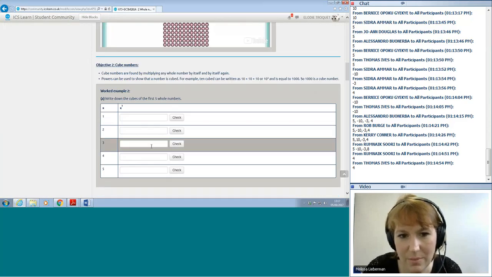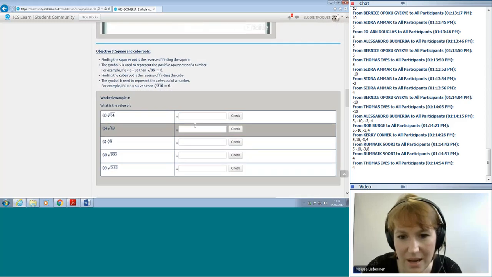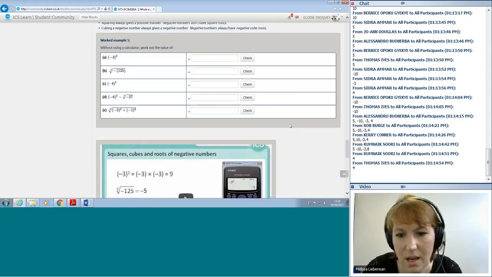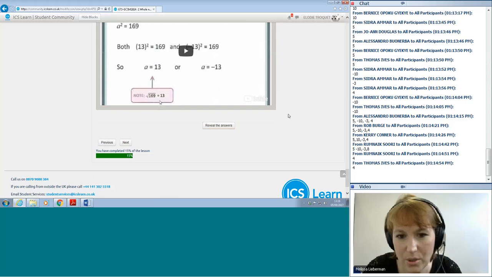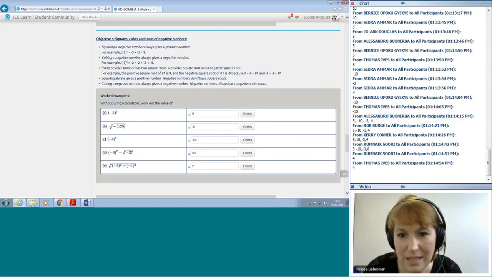Similarly with this one. So this is asking you to type in all of the cube numbers, and then all of the answers are shown in the video underneath. Similarly here, work out all of these squares and cube roots, check the answer in the video underneath and go through. If you don't know any of the answers, you can always, on any page, go all the way down to the bottom of the page and click reveal the answers. And then when you go through, notice that all of the answers have been filled in. Now, the system doesn't remember your answers, so you can go through and do this page as many times as you want. You can't go back and then see what the answers are. If you want to show the answers, you'll need to go to the bottom of the page and press reveal.